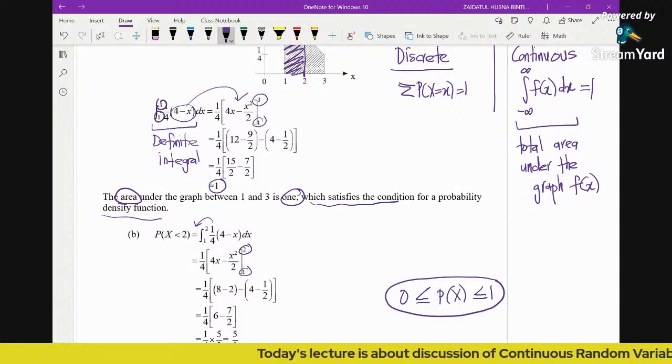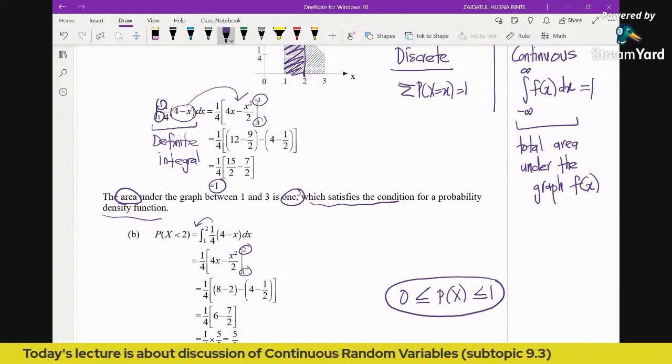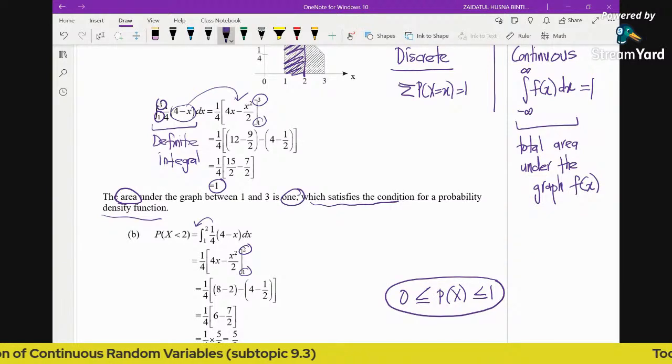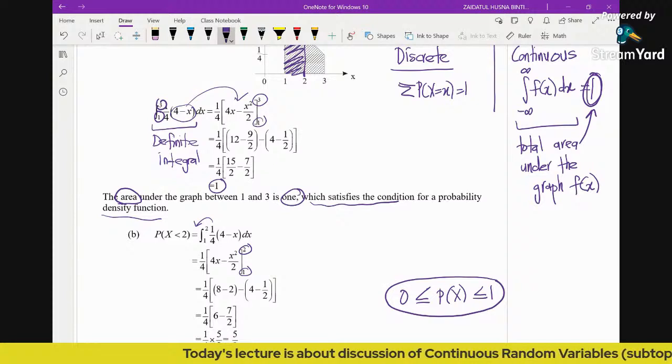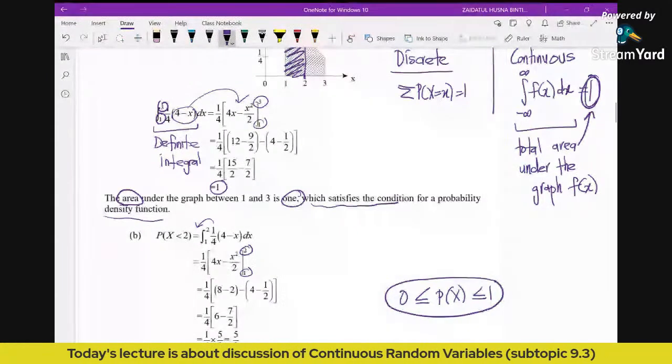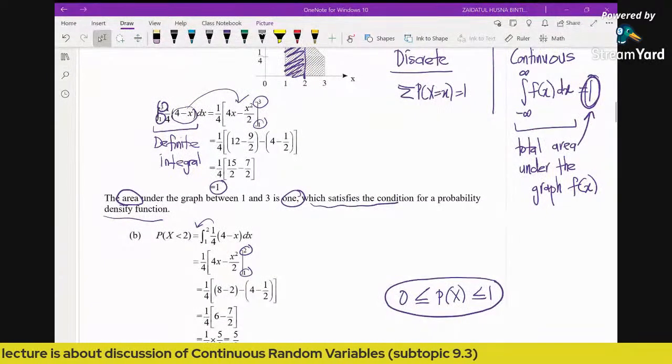In topic 1, area can be any positive value, but not in topic 9, because for a continuous random variable, we know that the total area must be 1. So for any probabilities you find, the values must be between 0 and 1.